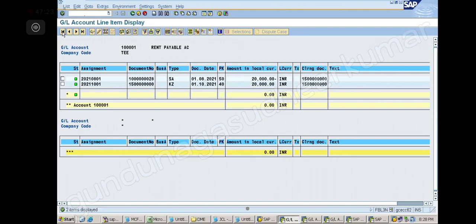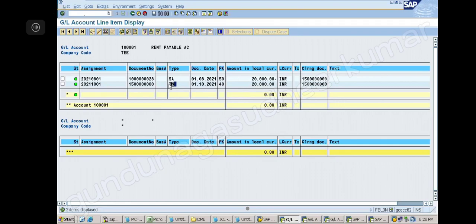Got it? Yes, sir. Both are in green color. You see, open item was created on 1st August, cleared on 1st October. So that is the green button. Whenever you pay, it will come in the cleared option. Correct? That is the open item management concept. KZ means it is clearing document, right? Yeah, this is the KZ payment document.